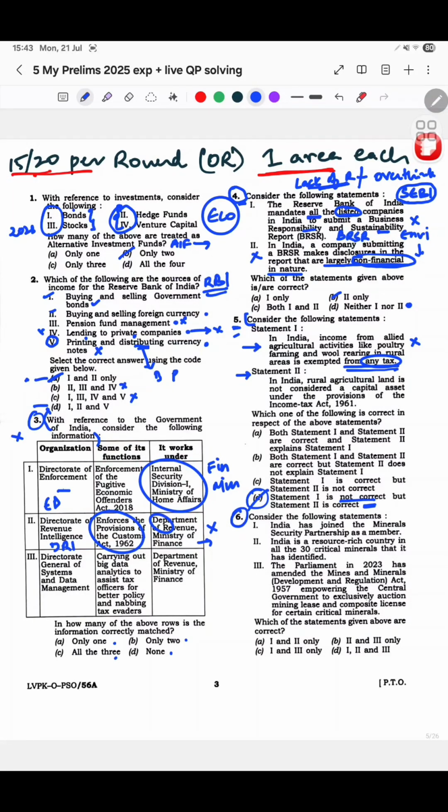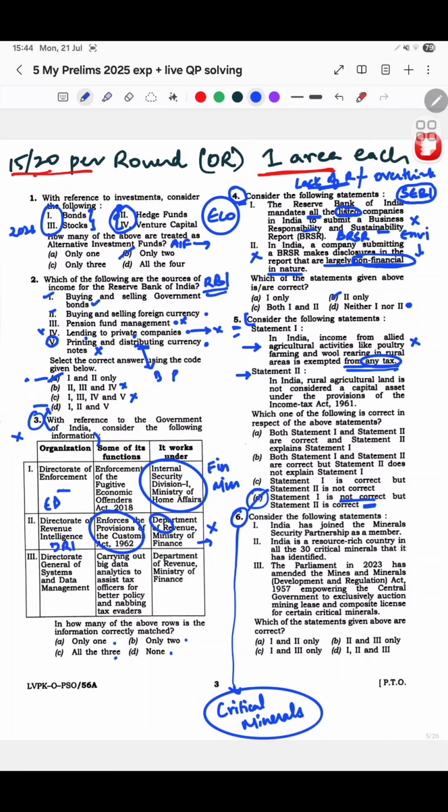India has joined the Mineral Security Partnership as a member. India is a resource-rich country in all the 30 critical minerals that it has identified. The Parliament in 2023 has amended the MMDR, basically empowering the central government to exclusively auction mining lease and composite license for certain critical minerals. See, thing is, I knew everything about this topic, critical minerals. मैंने न्यूज़ में इतना देखा कि I knew everything. While solving this question only, I knew कि आंसर कौन सा करेक्ट है कौन सा नहीं है, and options made it easier.